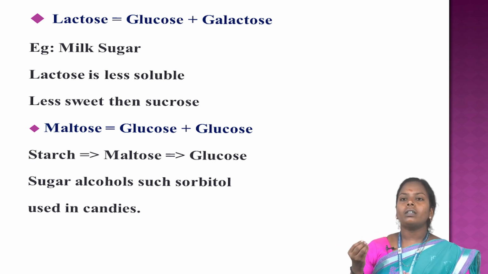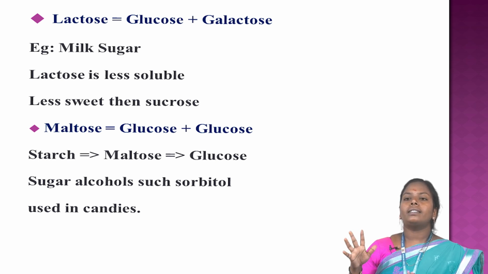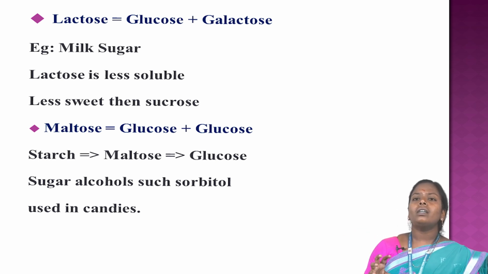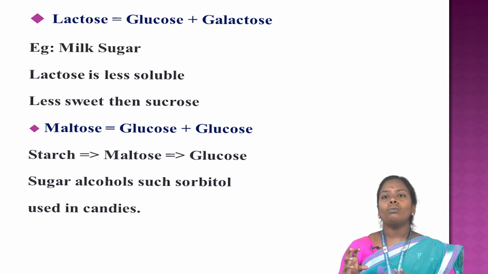Maltose is equal to glucose plus glucose. Starch breaks down to maltose, which is glucose. Sugar alcohols are used in candies. Disaccharides are made of two monosaccharides.